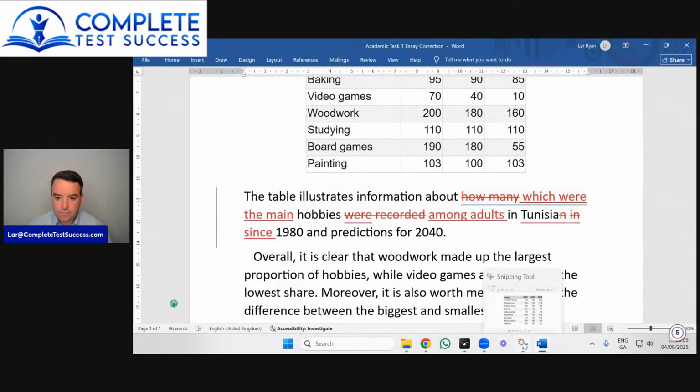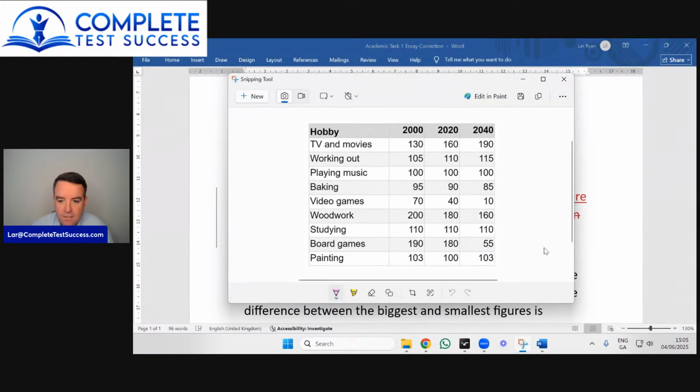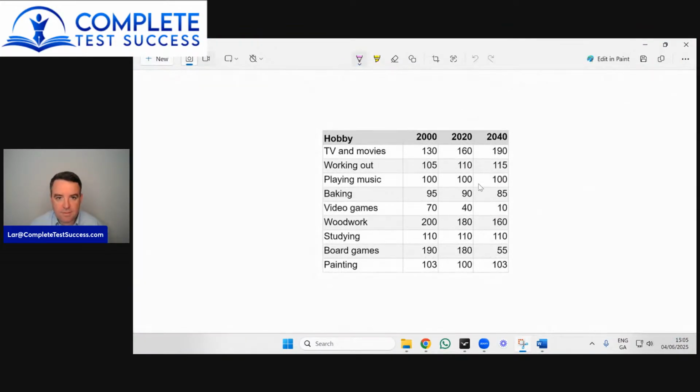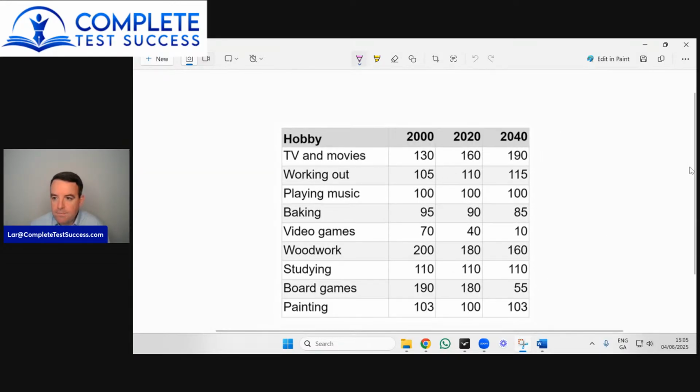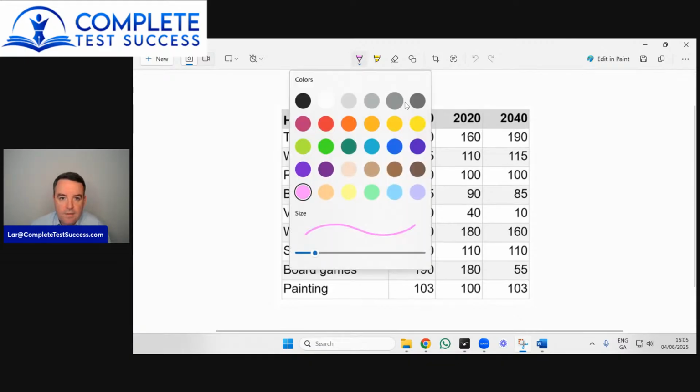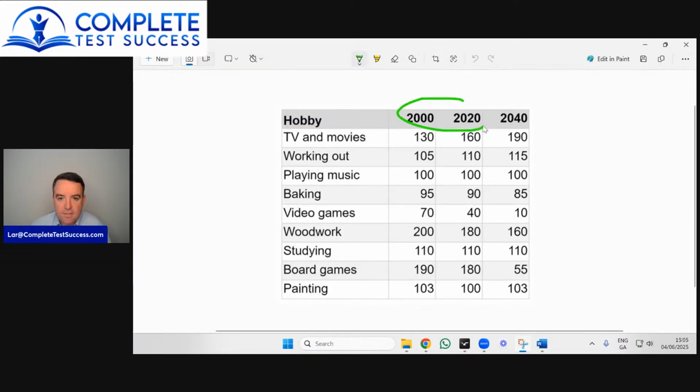Okay, so here's the question. I have this little app here because it allows me to make annotations on the diagram. It's just a screenshot. Right, so from 2000 to 2020, we're going to have to say which one's increased and which one's decreased. We can't just go straight from 2000 to 2040 because that is two different sets of data. We have the stuff from the past and then the predictions for the future, so we need to address them separately. So it increased there and then it's expected to increase there. Next one, increased and expected to increase.